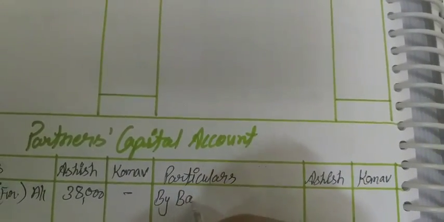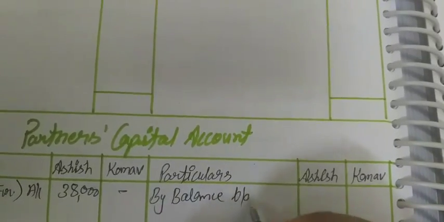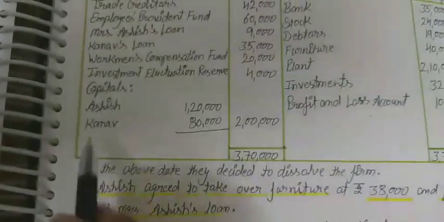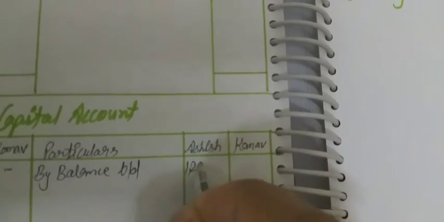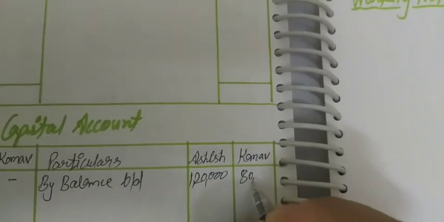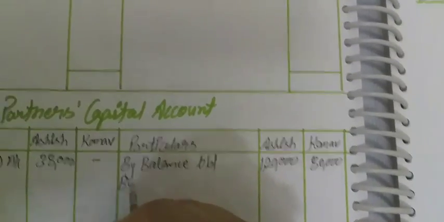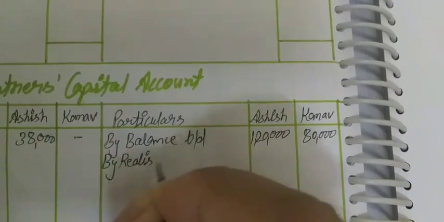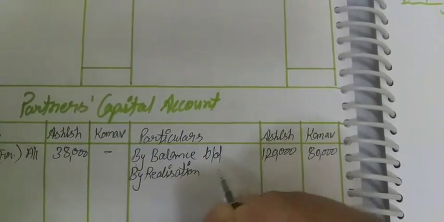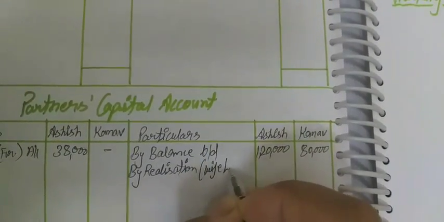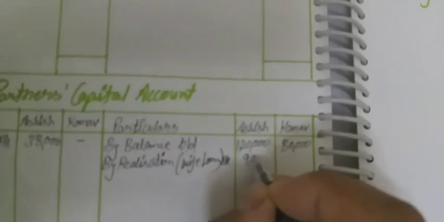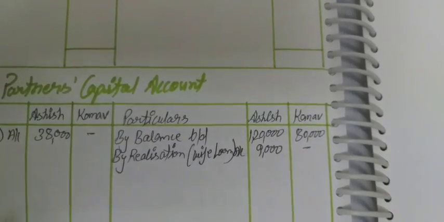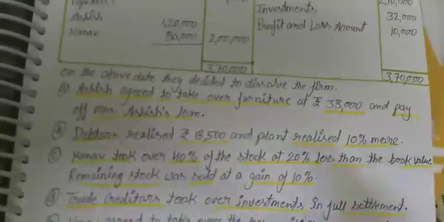So first we have to record the balance paid in the capital account. So the balance of capital account is 1,20,000 and 80,000. So he is paying his wife's loan. Now we have to record it in realization, wife loan account at rupees 9,000. So 9,000 will be debited in Ashi's capital account. So after this, the first adjustment is done.